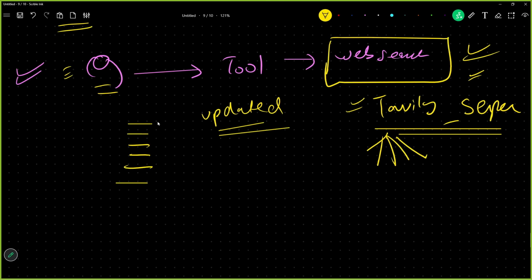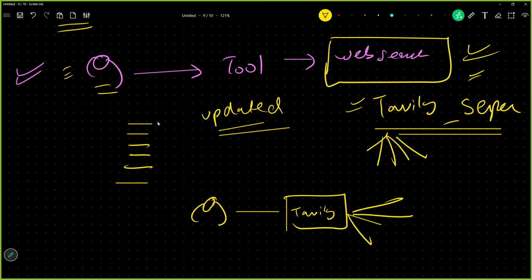Don't we have anything where my AI agent will simply subscribe to my Tavily, and Tavily will have all the tools connected: tool number 1, tool number 2, tool number 3, tool number 4? And this is model context protocol. The model gets context, and there is a protocol defined that says, hey, these will be the steps and procedures to get the context from now on. Everyone will be using a standardized mechanism.